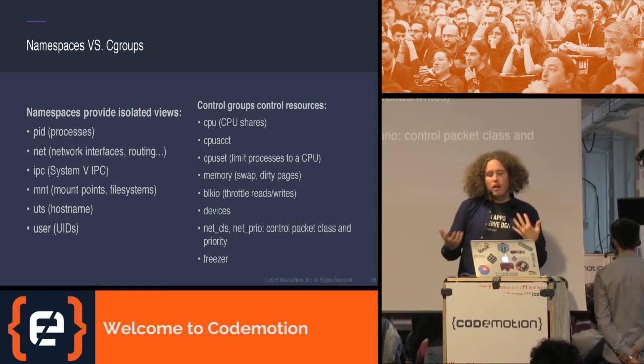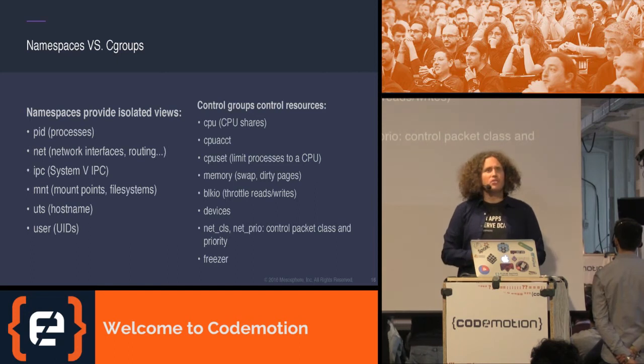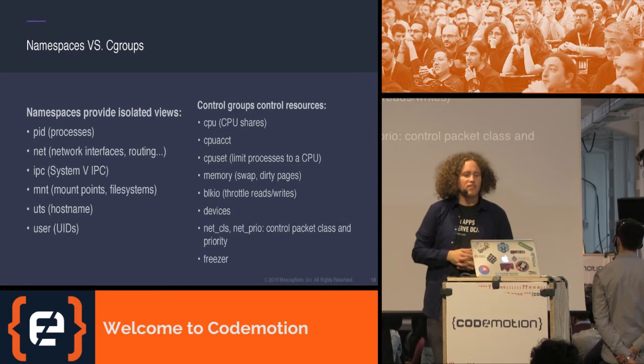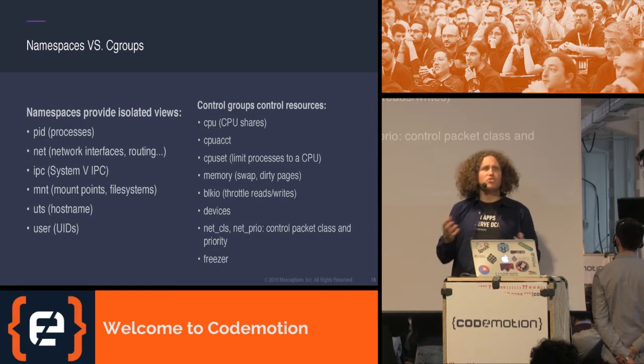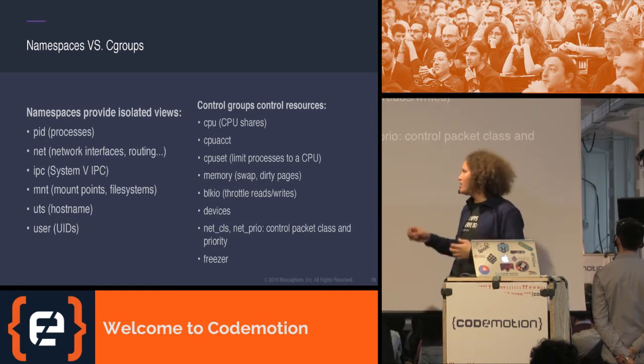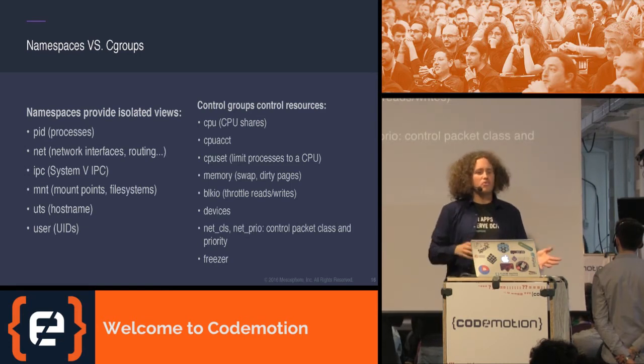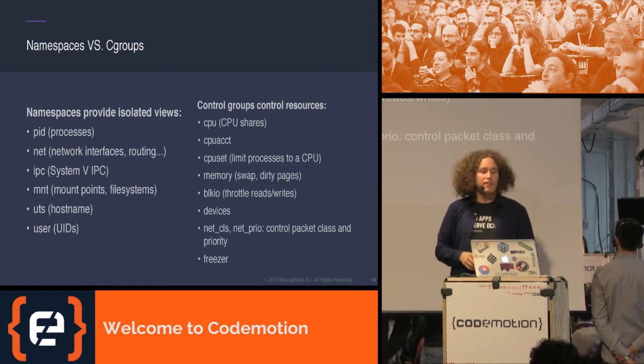So the other side is that I also need to isolate and control from a resource perspective. Otherwise a container might jump in and consume all the CPU resources. It might consume all memory. So it might actually affect all the other containers running on the same platform. And that's where control groups are coming in.